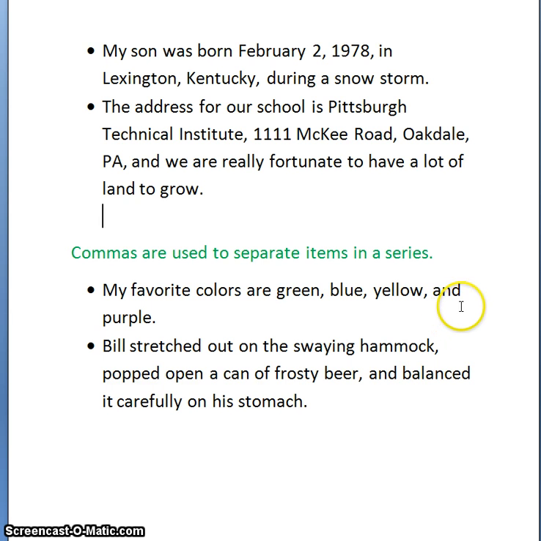Generally, my own preference for myself is that I do use the comma, just to make sure that it is clear and there's no mistake to the reader that I'm separating one item from another.